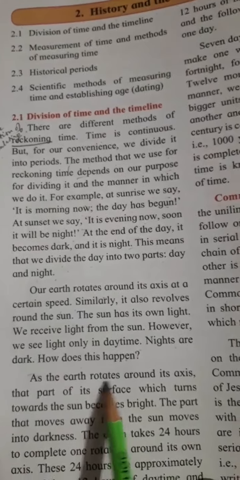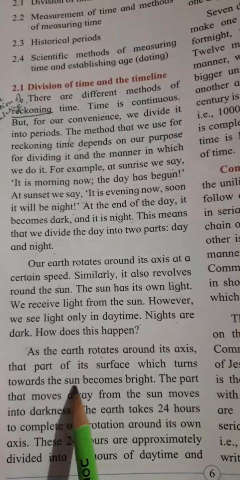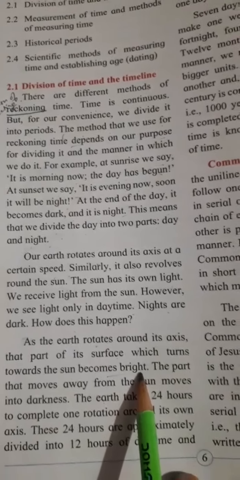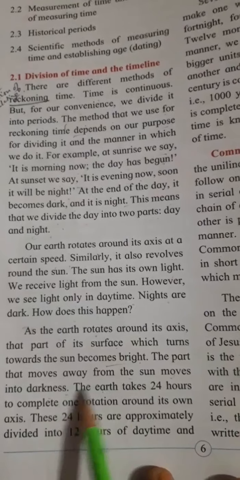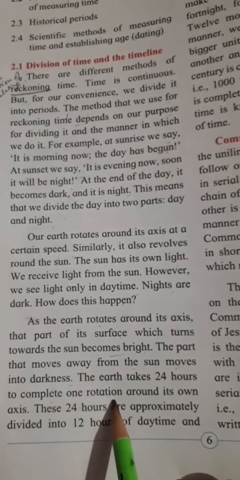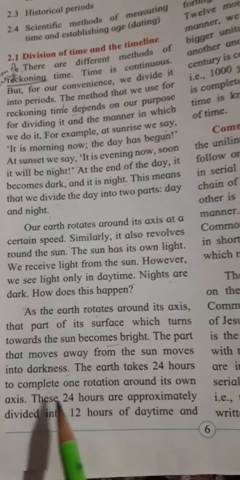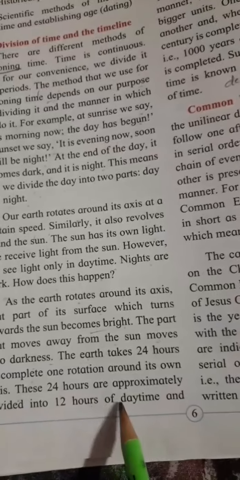As the earth rotates round its axis, the part of its surface which turns towards the sun becomes bright. The part that moves away from the sun moves into darkness. The earth takes 24 hours to complete one rotation around its own axis. These 24 hours are approximately divided into 12 hours of daytime and 12 hours of night. A period of daytime and the following night together make one day.